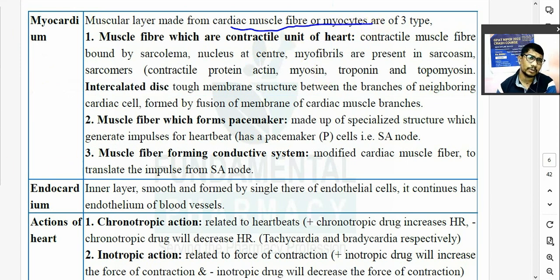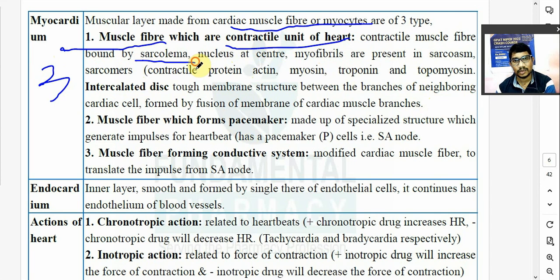Now there are three types of muscle in the myocardium. तो मायोकार्डियम आपको मालूम है कि मस्कुलर लेयर, लेकिन इसमें तीन टाइप के मसल्स होते हैं. So the first is nothing but the myocardial fiber which forms a contractile unit of the heart. ये contraction के लिए responsible होते हैं. So contractile muscle fibers are bound by sarcolemma and consist of a nucleus in the center. इसमें sarcolemma, nucleus in the center रहेगा.